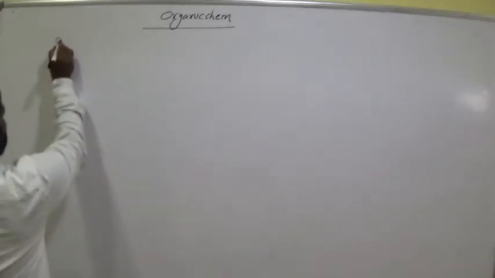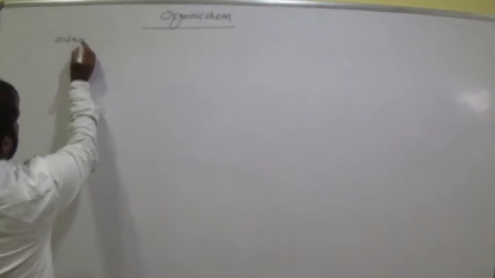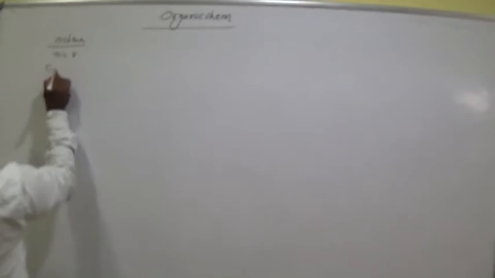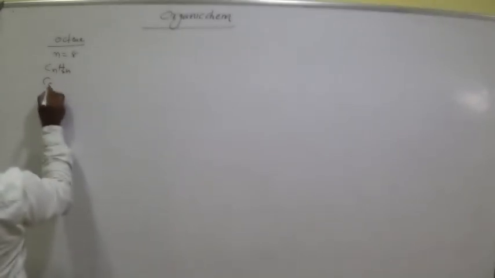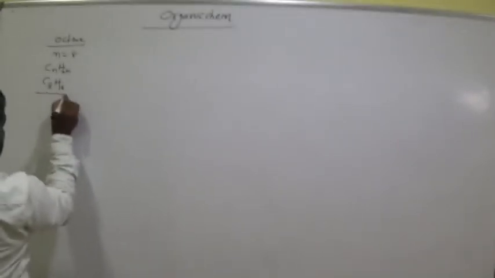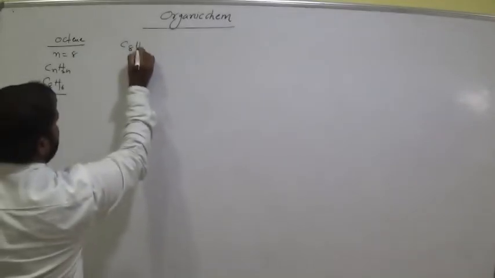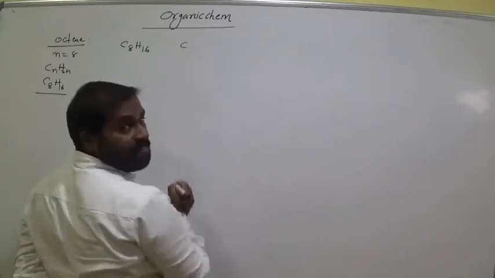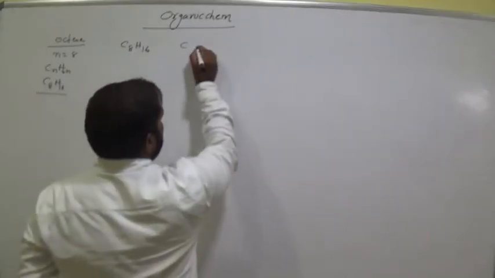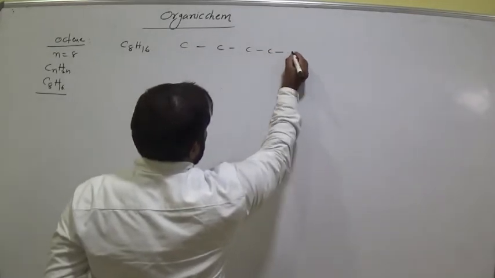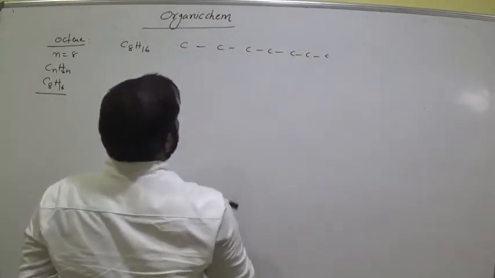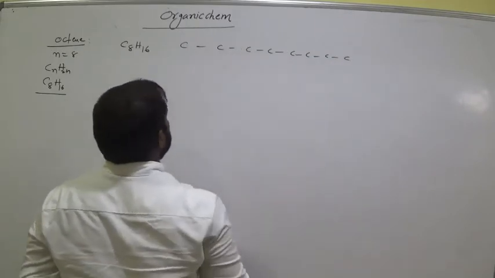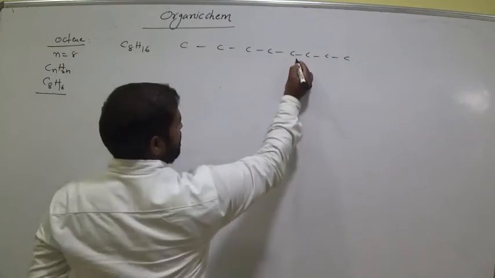Octene. Oct means N is equal to 8. So CnH2n means C8H16. Am I right? So now the formula is C8H16. Clear? Now write. How many carbons? We have 8 carbons here. So keep the double bond at your choice.